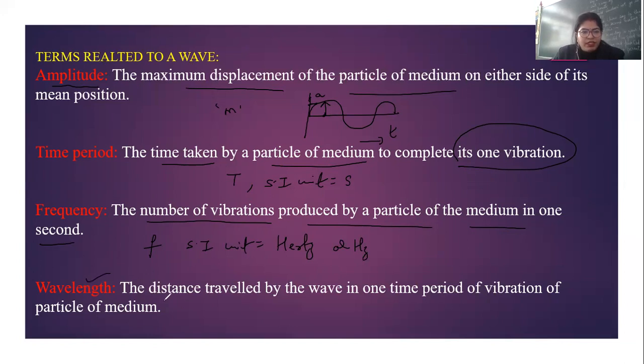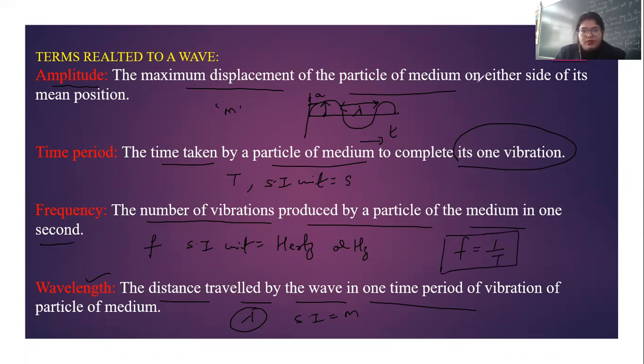Next is wavelength. It is the distance traveled by the wave in one time period of vibration of a particle of medium. So even in this figure, this distance, the distance between two successive troughs or crests, is also a wavelength. It is represented by lambda and its SI unit is also meters, same as amplitude. And we have a relationship between time period and frequency, that is frequency is equal to 1 upon T. That means they both are inversely proportional, right?